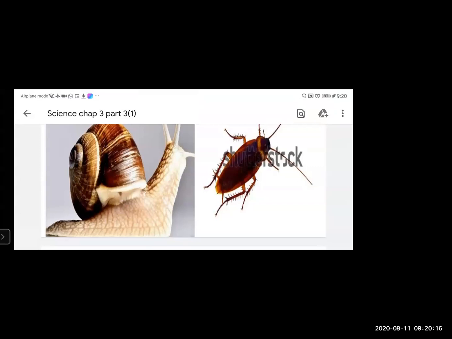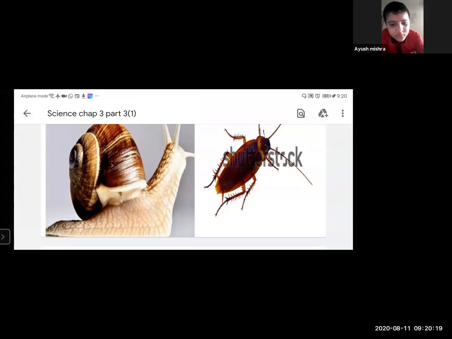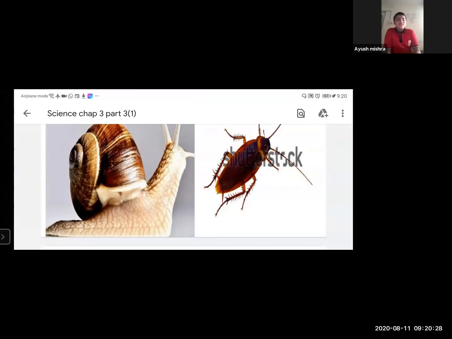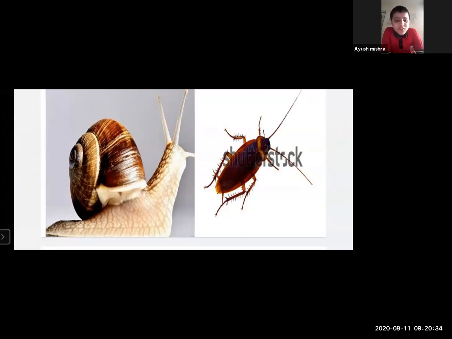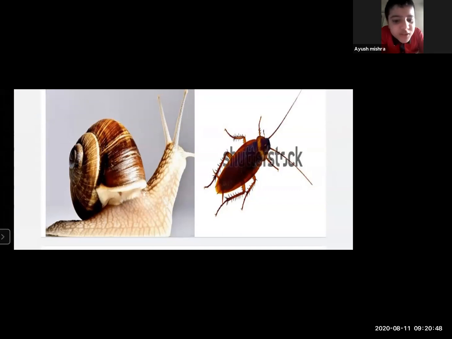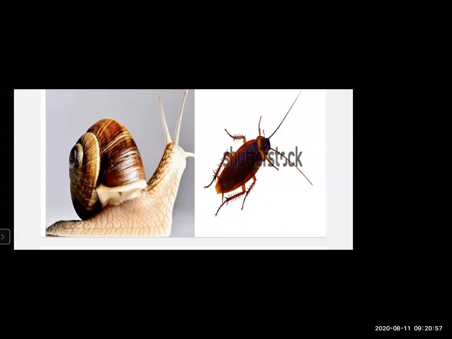You have to raise your hand. Yes, Ayush? Invertebrates like snails, cockroaches, earthworm, insects, and bees. They do not have backbones. Yes, very good. So these animals are called? Please repeat it again. Snails, cockroaches, earthworm, insects, bees. They do not have a backbone. They are called invertebrate animals. Okay, so they are called invertebrate animals.